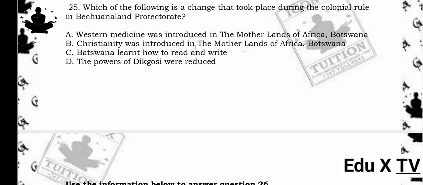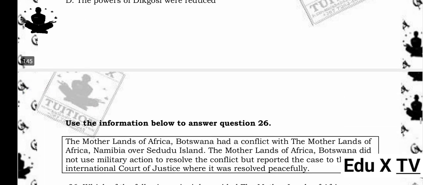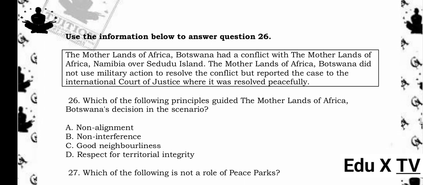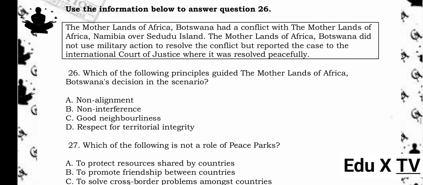Reason being, during colonial rule, traditional leaders (Dikosi) in Bechuanaland Protectorate had their powers curtailed by colonial authorities, which was a significant change in the traditional governance system.